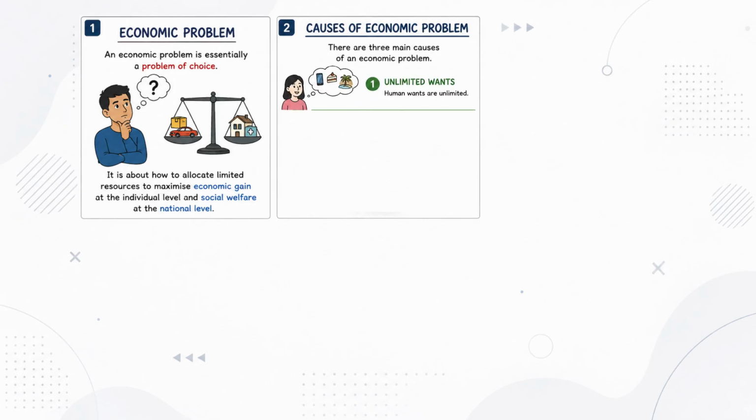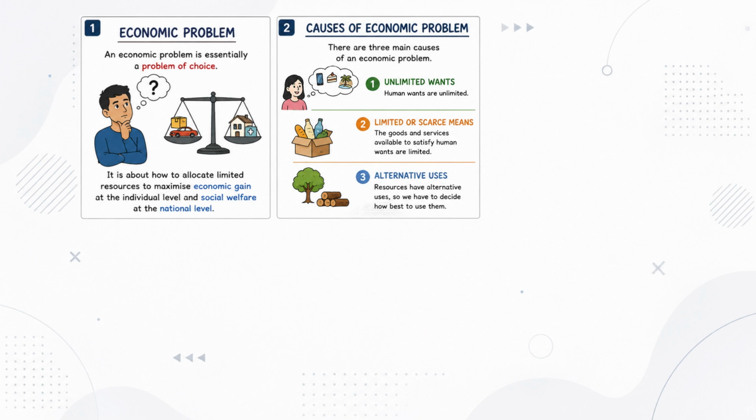First, unlimited wants. Human wants are unlimited. Second, limited or scarce means. The goods and services available to satisfy human wants are limited. Third, alternative uses. Resources have alternative uses, so we have to decide how best to use them.